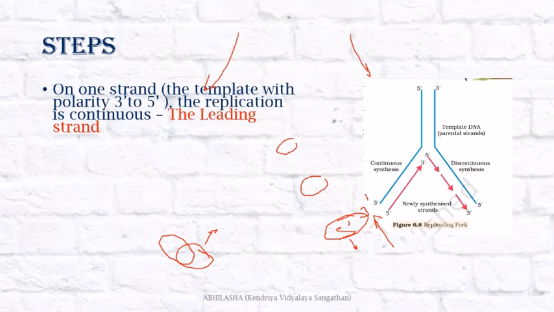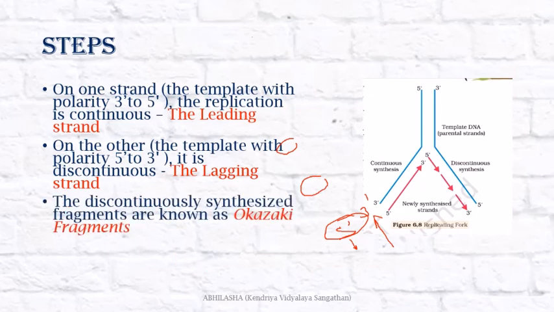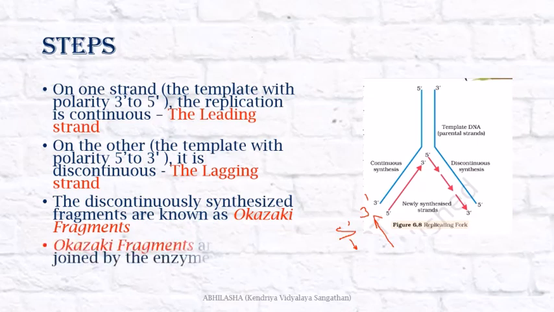On one strand, the template with a polarity of 3' to 5', the replication is continuous, and this strand is known as the leading strand. On the other, the template with the polarity of 5' to 3', it is discontinuous, so the lagging strand is formed. The discontinuously synthesized fragments are known as Okazaki fragments, and these Okazaki fragments are later joined by the enzyme DNA ligase.